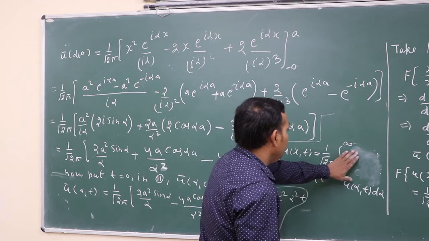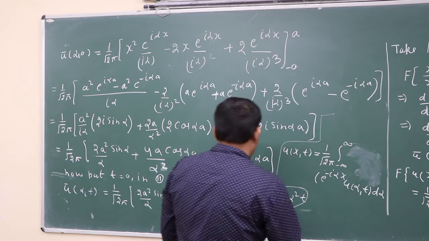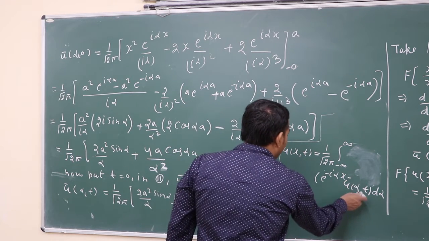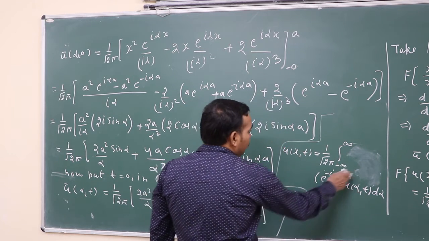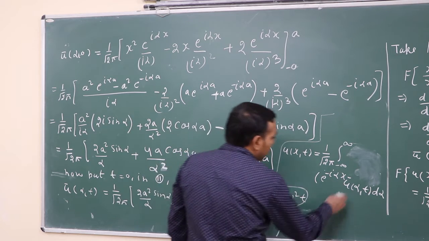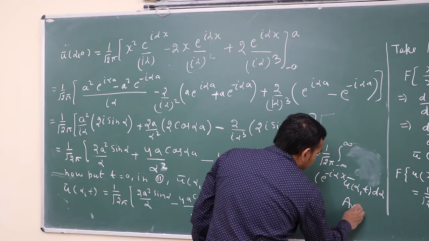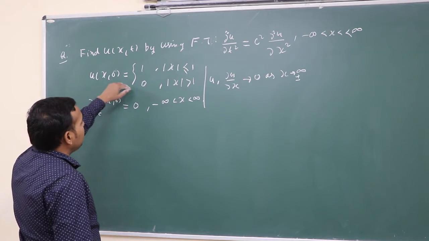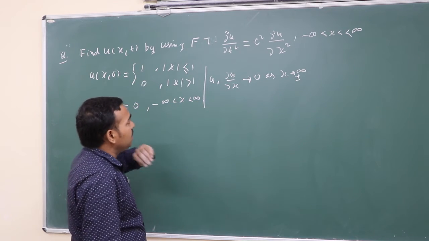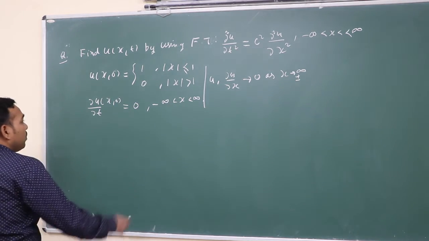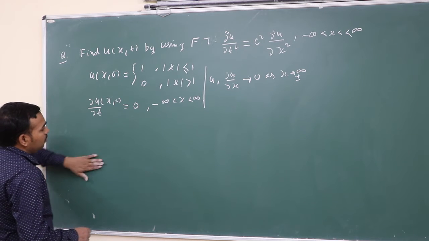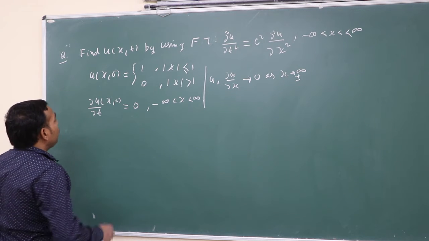After integrating this, we put the value of u bar here and integrate, and simply we get the answer.